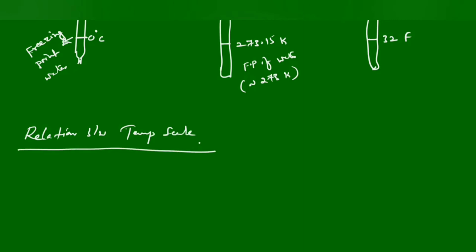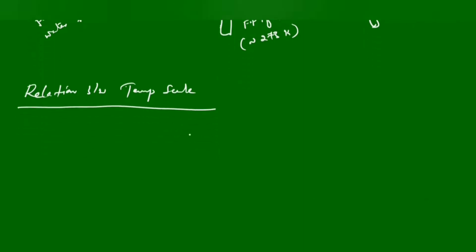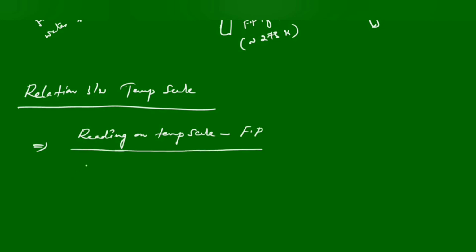To identify the relation, we have the basic formula here: reading on the temperature scale, whatever the type of the scale it is, minus freezing point, divided by boiling point minus freezing point. And this is the formula. By using this, we can equate three types of the scales.